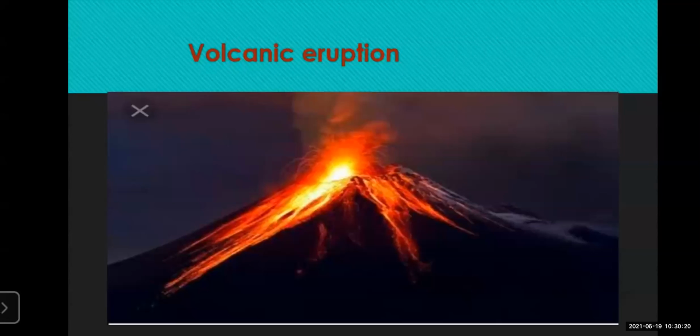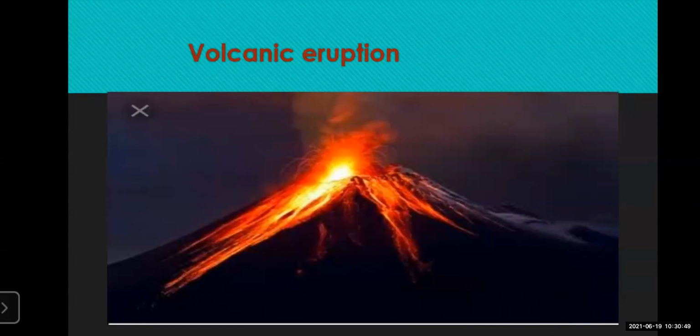And what things are actually coming out from that? The deadly gases are coming out. The lava, which is the magma, comes out from this eruption. The stones are coming out from this eruption, the ash is coming out from this eruption. Now this volcanic eruption can occur in different ways.